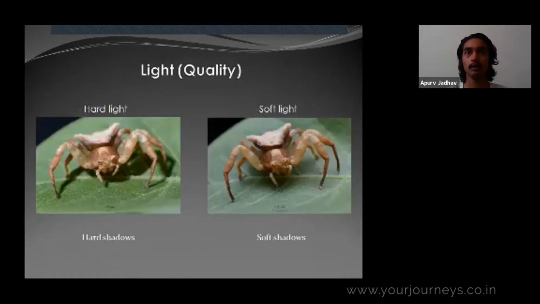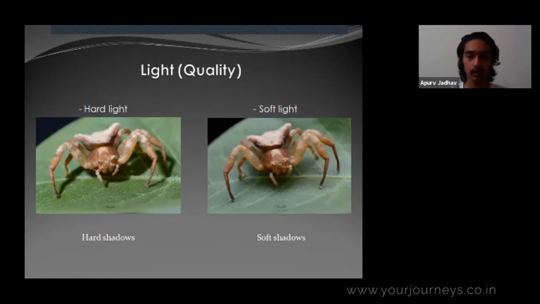The second thing that is very important in macro photography is light. The quality of light matters a lot when it comes to macro photography. In the first image, you can see the light is hard. How can you decide the light is hard? You can see the edges of the shadows. These edges are quite sharp and crisp, so that makes the image look kind of ugly. You can use it creatively, but normally it looks kind of ugly.